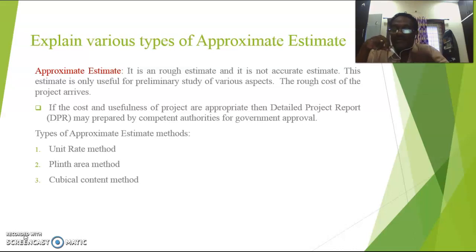If the cost and usefulness of the project are appropriate, then a detailed project report, that is called DPR, may be prepared by the competent authority for government approval. Because we are not preparing a detailed estimate, data sheets and abstract estimate every time. As and when the government or competent authority gives administrative approval as well as technical sanction, then you are going for the detailed estimation.